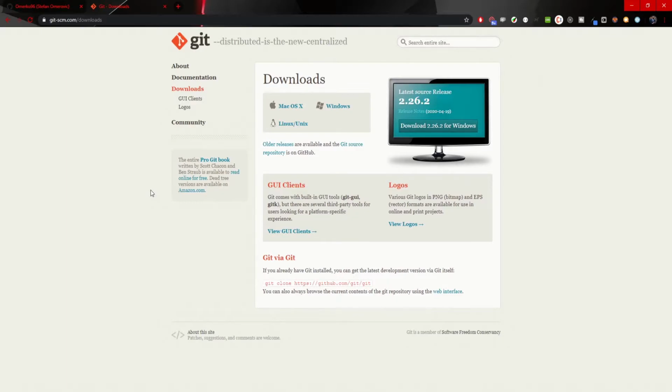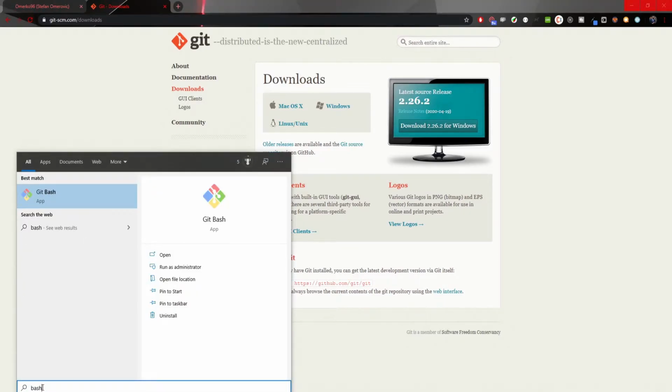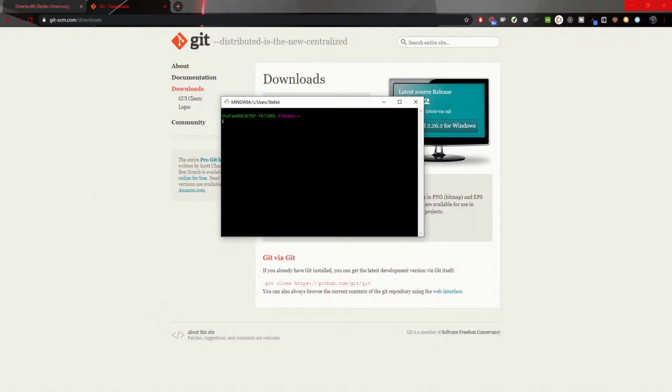Git is pretty much easy to install. This is the official Git distributed website. You could come here and download the version that you need. So if I'm on Windows, I would click here and I would download the Windows version. It's a pretty much simple installer, so you could install it on your own. Once you install it, you will have this tool called Git Bash. So when I search for Git Bash here, it will open up a terminal for me.